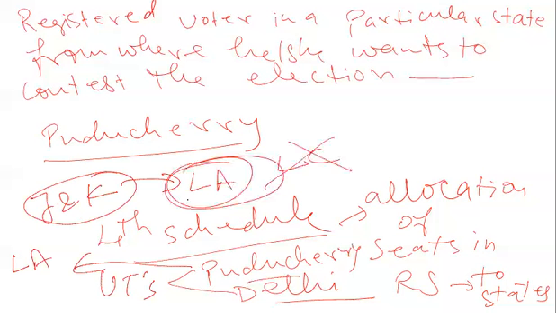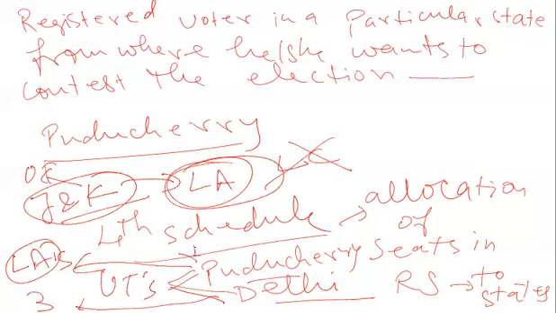But if we talk about the earlier position, only Puducherry and Delhi had legislative assemblies, and this was the reason why only they were given seats in the Rajya Sabha. So Delhi has three seats in the Rajya Sabha, and Puducherry has one seat.